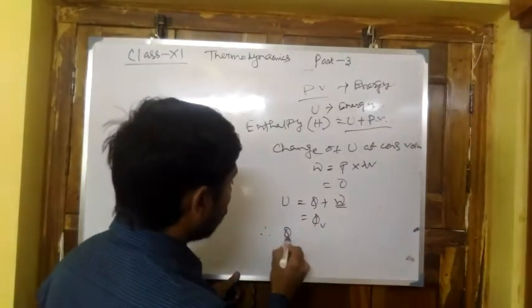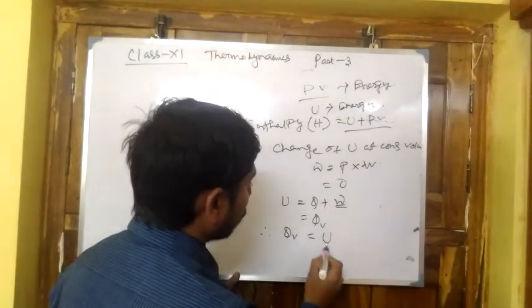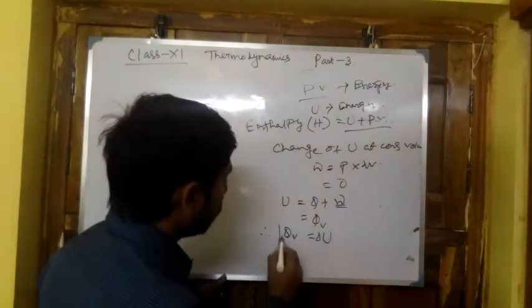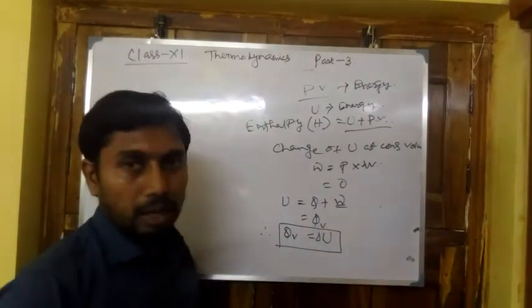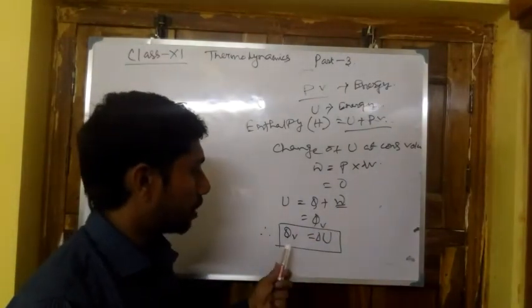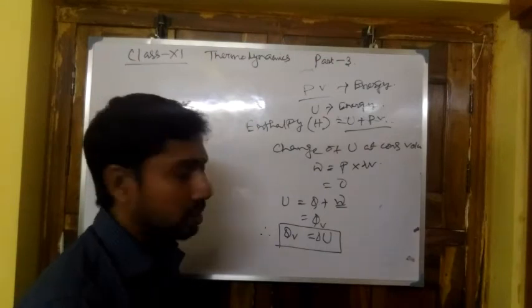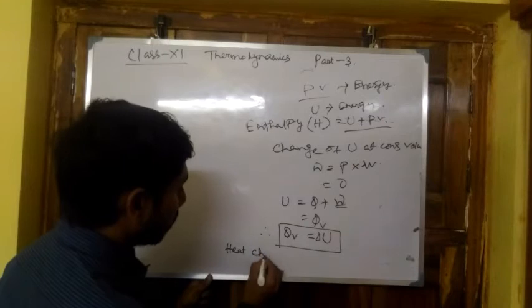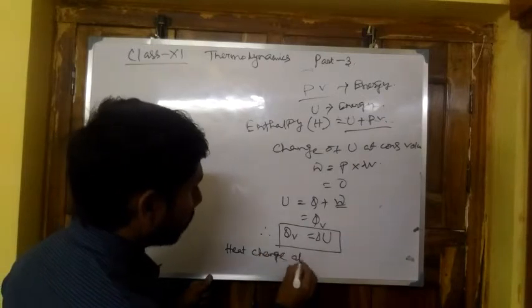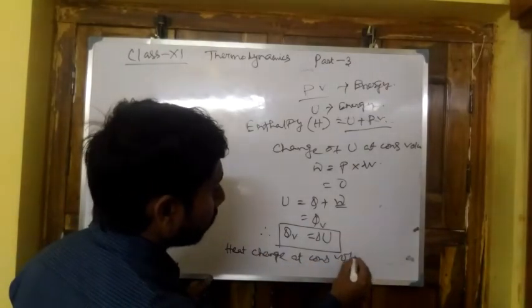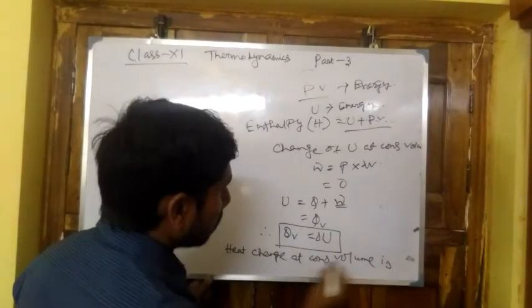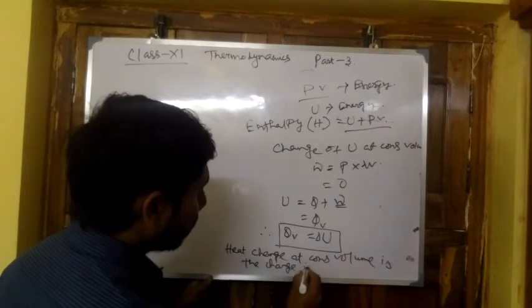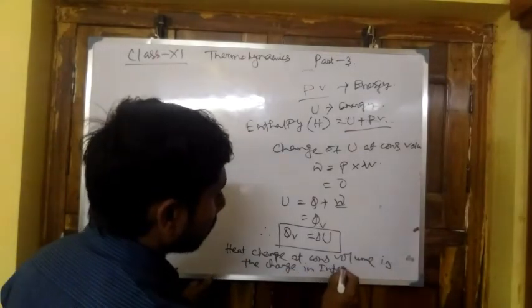So QV equals ΔU. It is an important expression: QV, the heat change of a system at constant volume, is equal to the change in the internal energy.